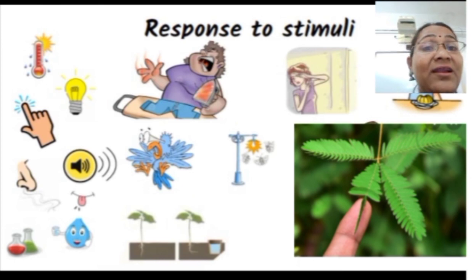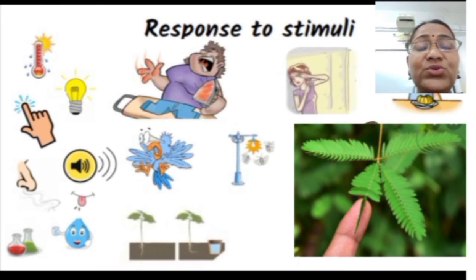Similarly, birds fly away when they hear a loud sound. In this, the loud sound is a stimulus and birds respond by moving away. Some animals are attracted by light and go towards light. For example, flies flying around the street light. You might have observed this.